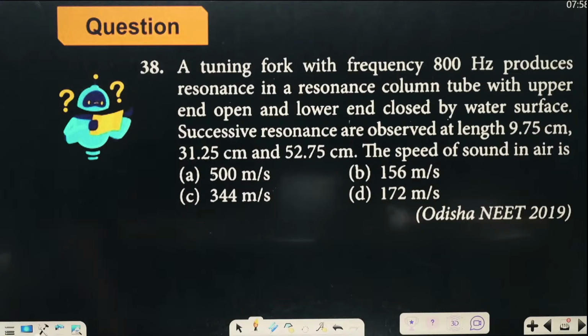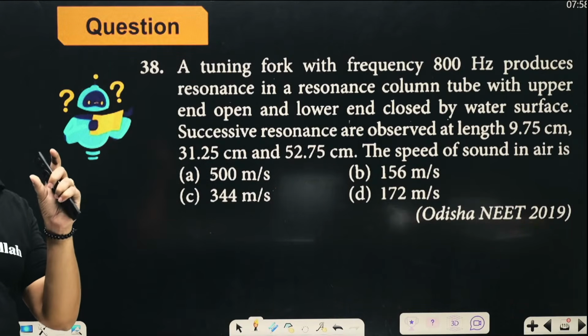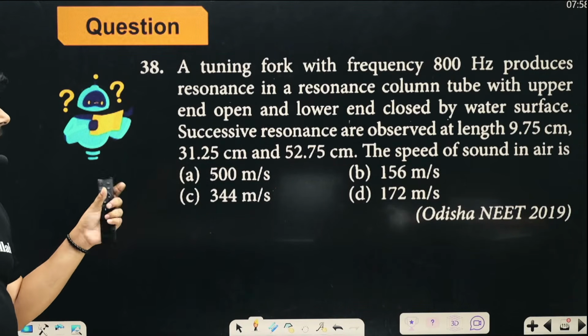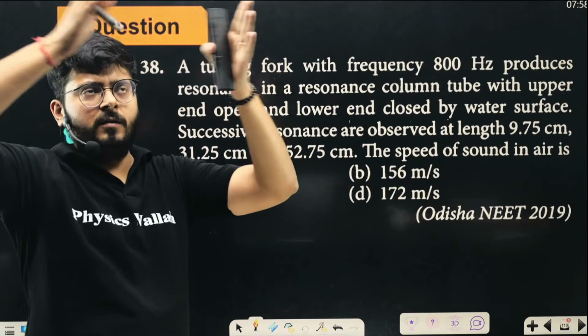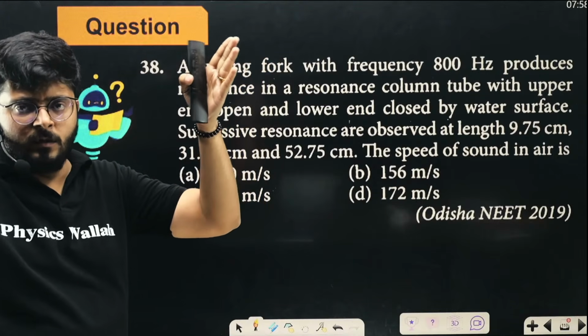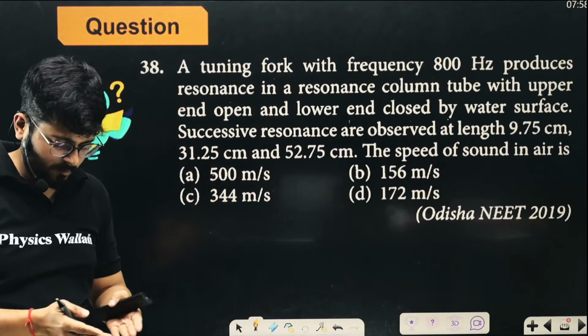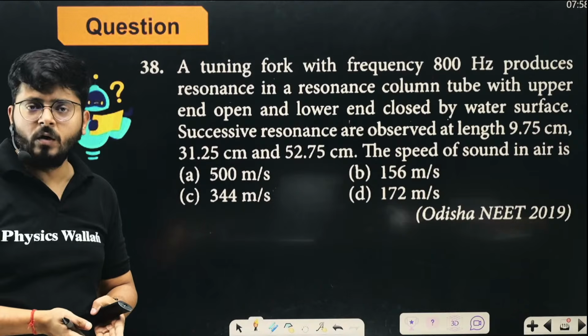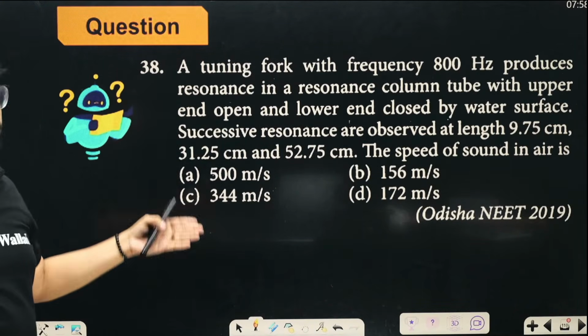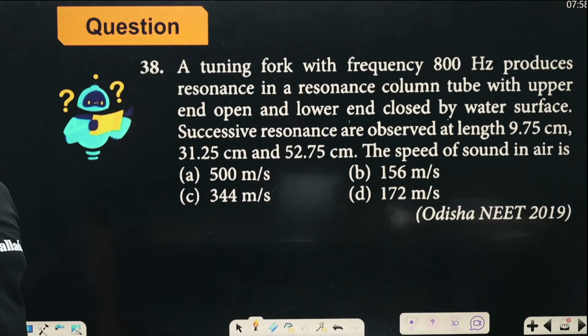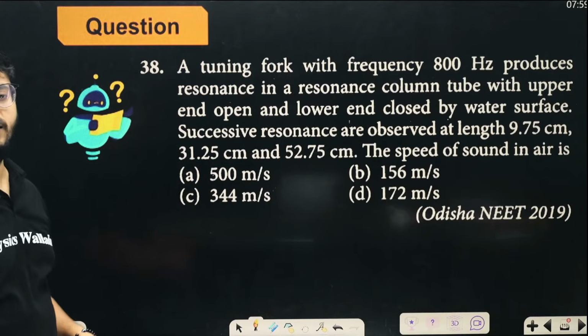Because we get successive resonances, the difference in the length of the air columns successively will be equal to lambda by 2, because at the open end an antinode will always form, and at the closed end where the water is, a node will form. So there are different situations where you get the separation as lambda by 2, right? And the frequency is already given as 800 hertz, right?